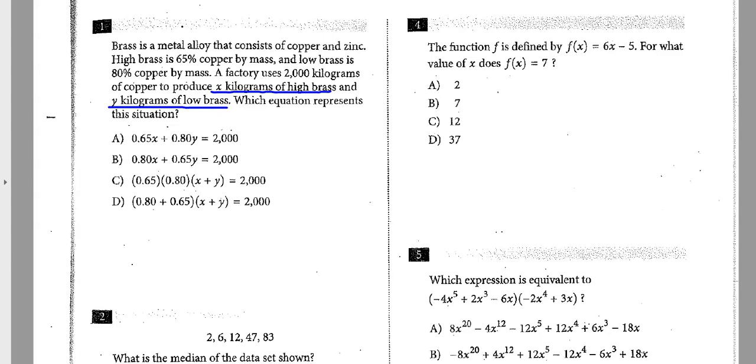High brass was 65%, so the 65% goes with the X. So we're going to do 0.65 of the X. And then we have 80% of the Y, so 0.80 of the Y. And that comes out to be 2,000 of copper. So the correct answer here is going to be A.